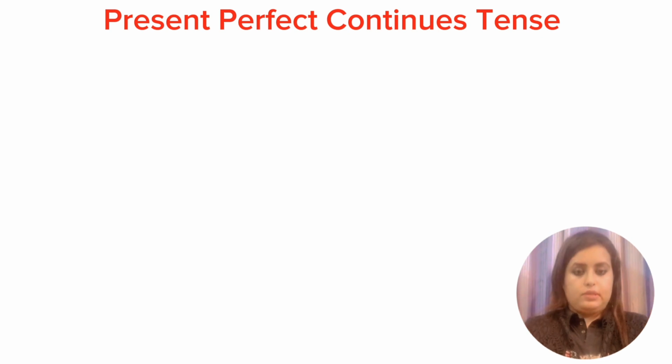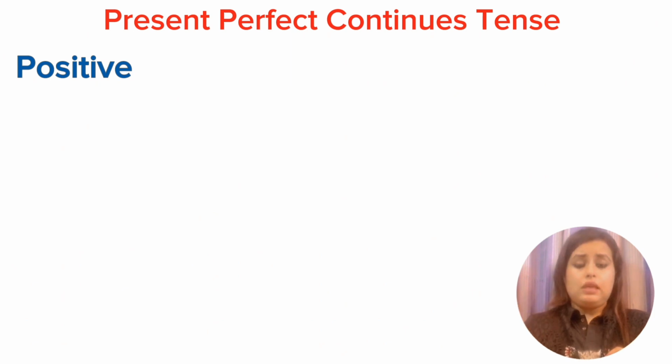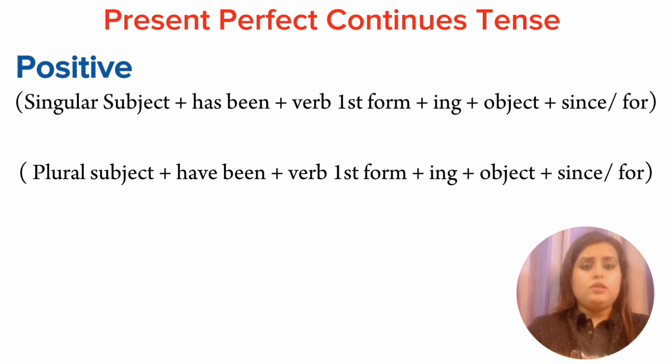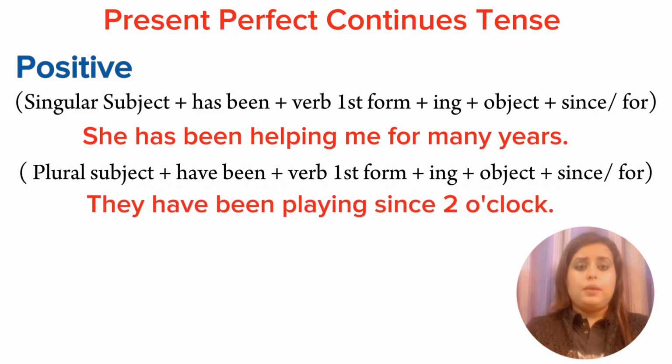Present perfect continuous. Now let us see the rule for positive sentence types. Singular subject plus has been plus verb first form plus ing plus object plus since or for. Plural subject plus have been plus verb first form plus ing plus object plus since or for. For example, she has been helping me for many years. They have been playing with him since 2 o'clock.